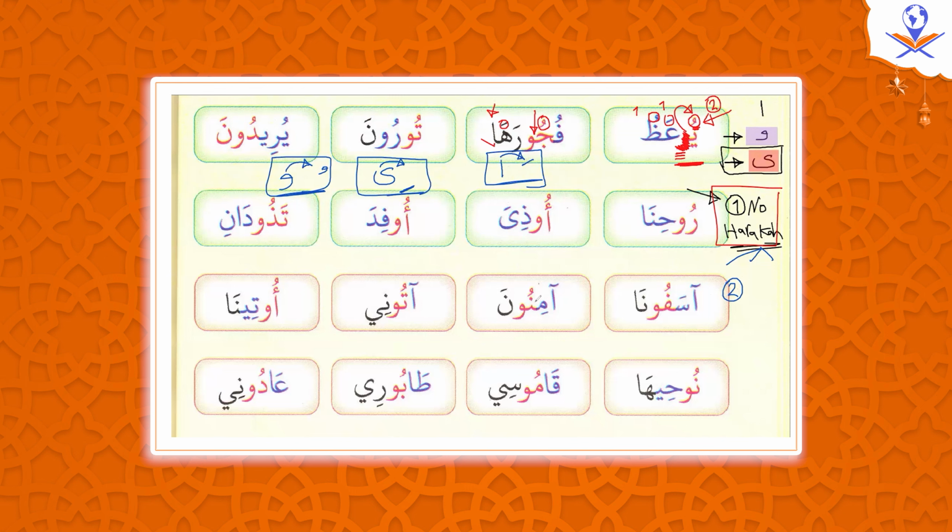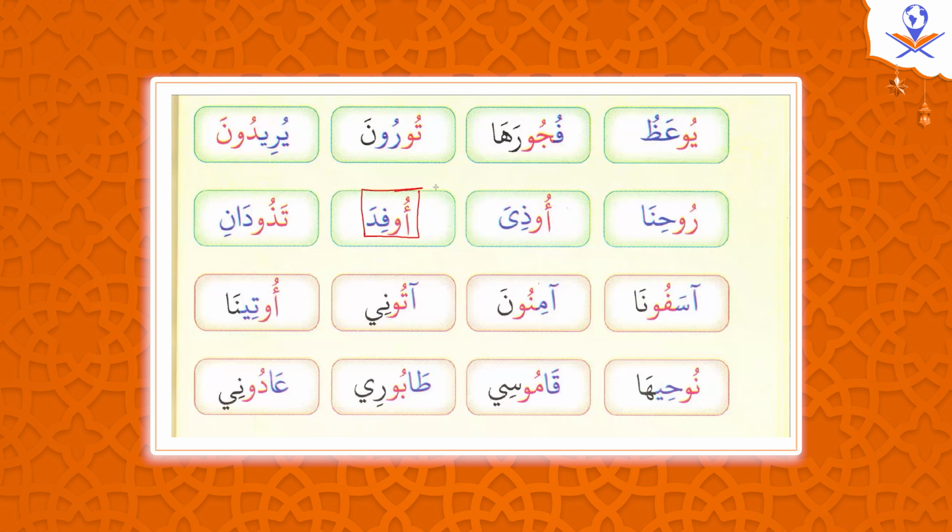Okay, let's try another one. For example, this word has a mad letter. Which mad letter is in this word? Is it the alif and the waw? No, this is not called alif. Why? Because alif looks like this. It doesn't have a hamza on the top or a dhamma. Is it just the waw then?